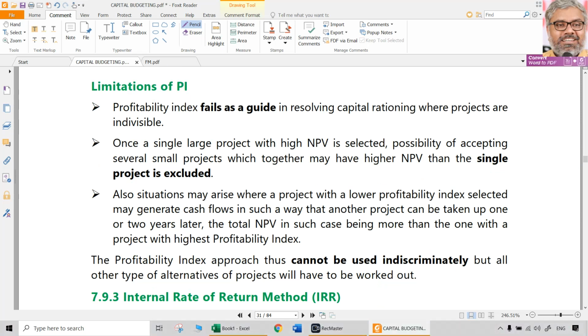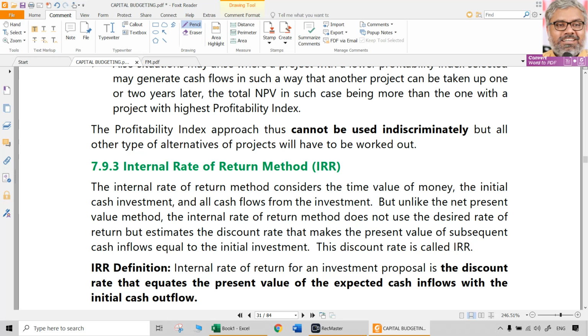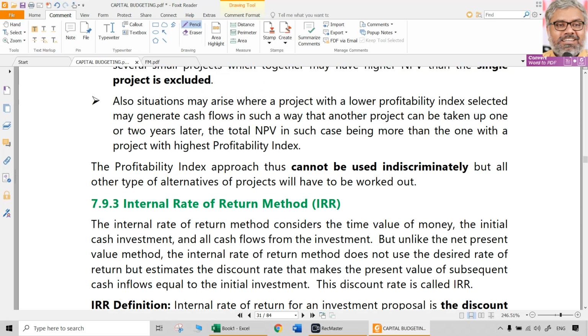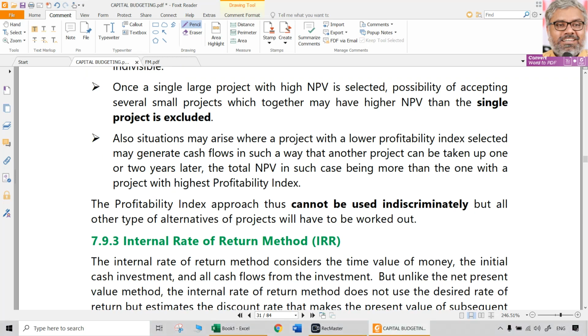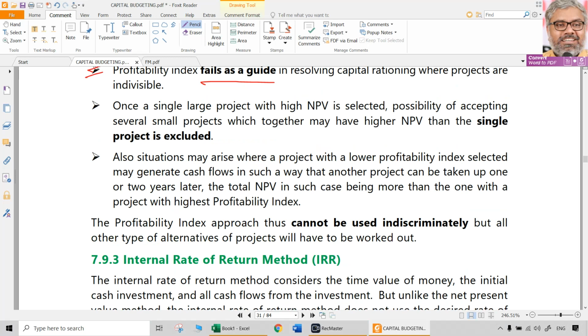Some limitations will be anyway there. We don't have to worry too much about limitations of any of these things, except when a question about the limitations of a technique is asked in theory. Otherwise, every type of technique will have some kind of limitations. But profitability index is generally failing as a guide to resolving capital rationing where projects are indivisible. If projects are divisible, it is okay. If it is indivisible, then it is going to fail. That is a problem. Generally, projects are indivisible.